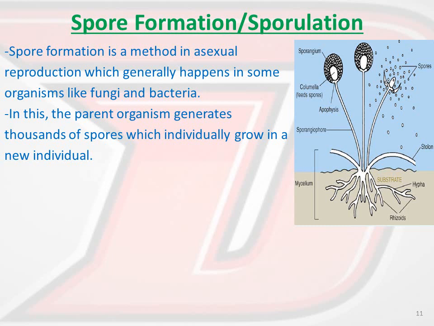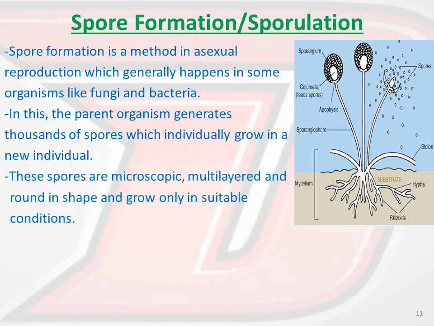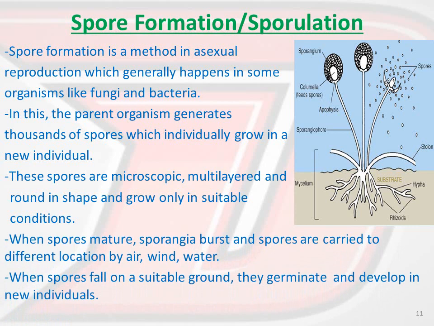So when they will get the favorable conditions, these spores will get burst from the sporangium, and they will start multiplying, they will be multiplied several times under the favorable conditions, and so we get those colorful patches. These spores are microscopic, multi-layered and round in shape, and grow only in suitable conditions, that is moist conditions, right? When spores mature, sporangia burst and spores are carried to different locations by air, wind, water.